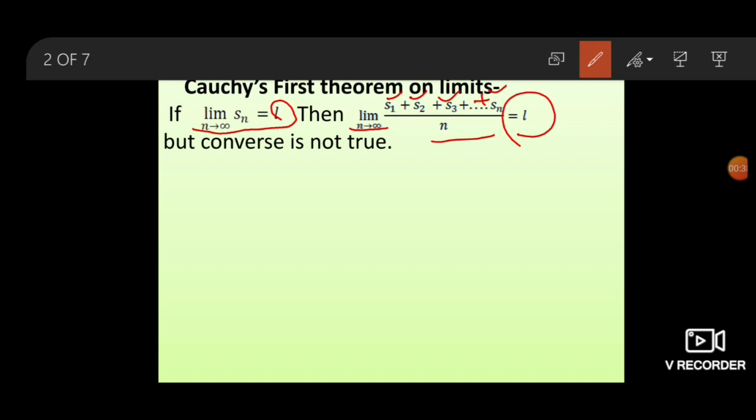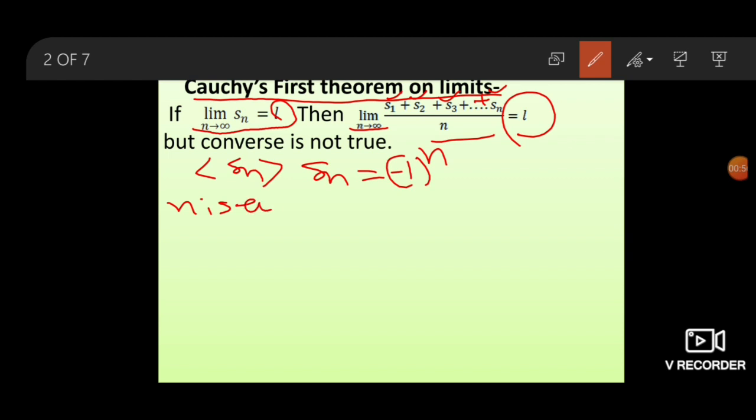The converse of Cauchy's first theorem need not be true, because consider the sequence Sn where Sn equals (-1) to the power n. For this sequence, if n is even, then we find (S1 plus S2 plus so on plus Sn) upon n equals 0.